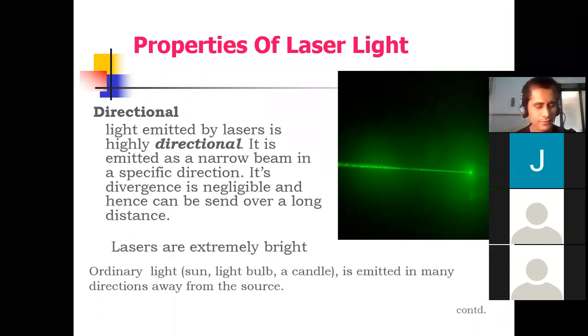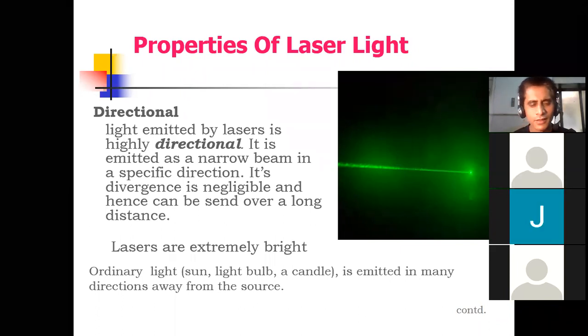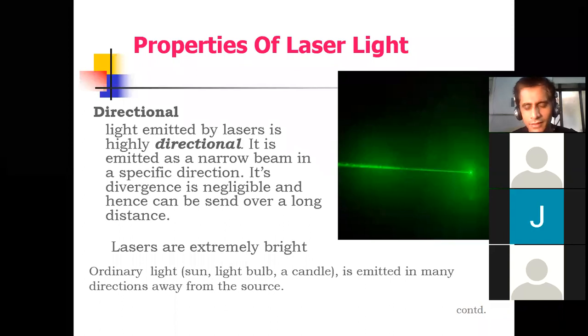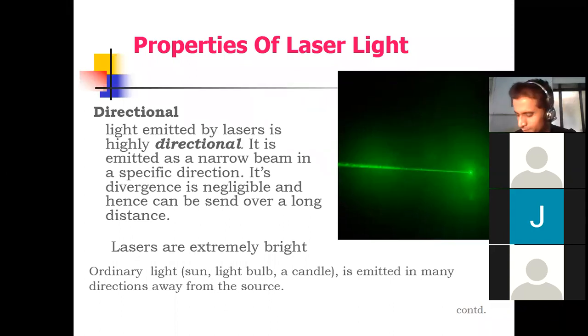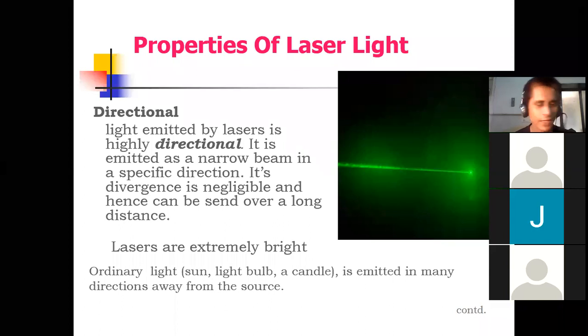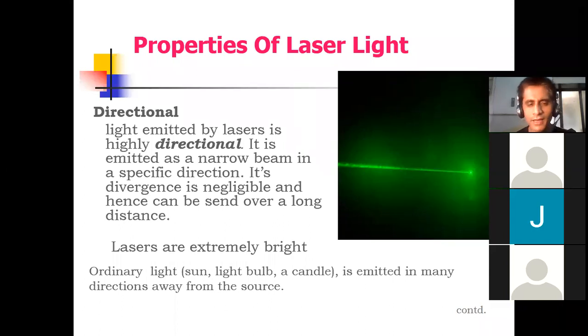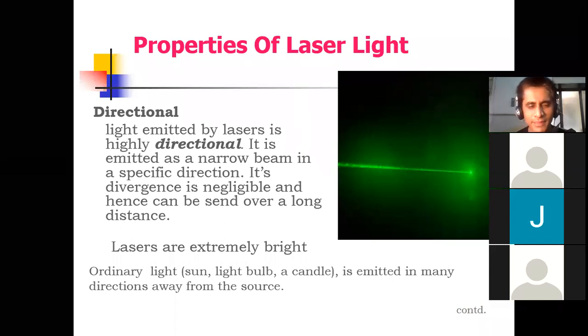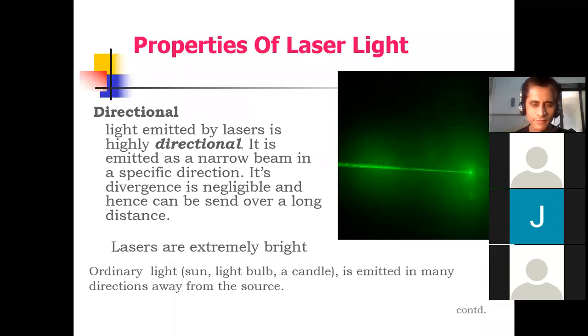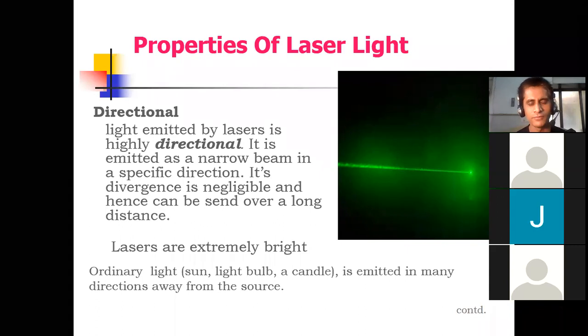Yes, sir, it is clear. Directionality's application of laser, can you tell it? Dear student, yes, thank you so much for your perfect answer. Based on this directionality property, we can find out the distance between distant objects, like the distance between the moon surface and the earth surface. This is one of the important features of laser light.